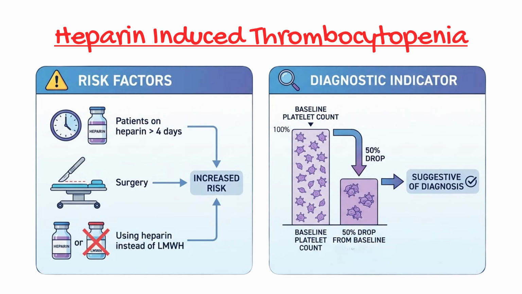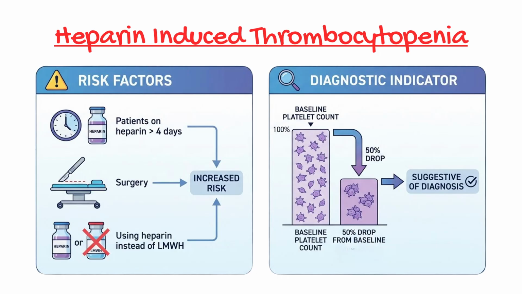If the patient has had surgery, increased risk. Using unfractionated heparin instead of low molecular weight heparin. So what is a diagnostic indicator? It would be a platelet count drop greater than 50% from baseline. It's a suggestive diagnosis. Now you may ask, why did we use that scoring system?